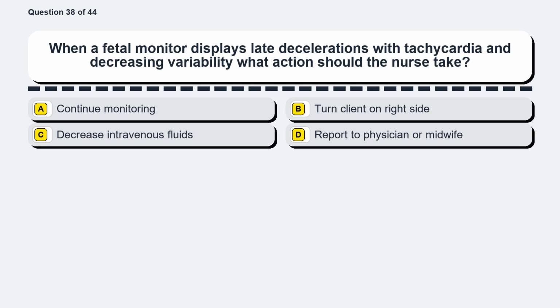Question 38. When a fetal monitor displays late decelerations with tachycardia and decreasing variability, what action should the nurse take? Option A, continue monitoring. Option B, turn client on right side. Option C, decrease intravenous fluids. Option D, report to physician or midwife.